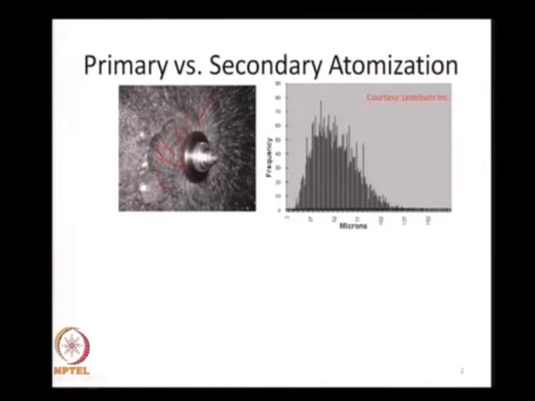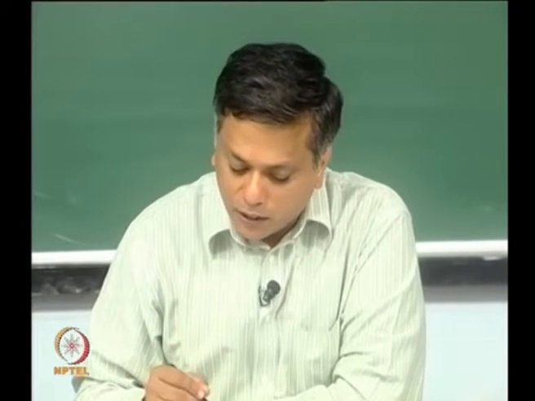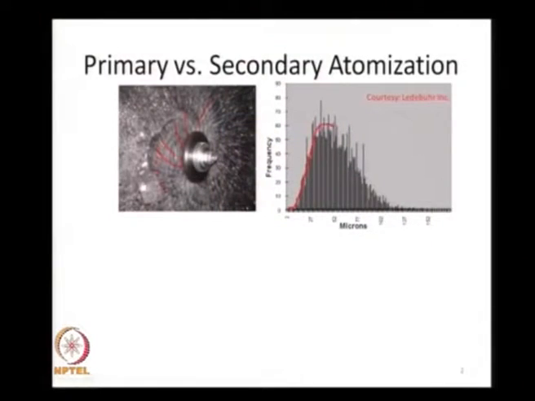The serrations in this particular case may be on the order of about 250 microns, which means the primary drops that are formed are on the order of about 250 microns. If this is the distribution that was observed, you can see that there are hardly any drops on the order of 250 microns. So, even though the primary process caused drops that are on the order of 250 microns, there are no drops in the real spray of that size that are measurable.